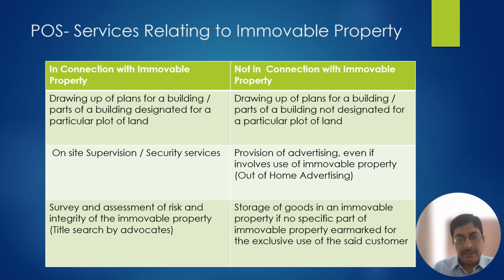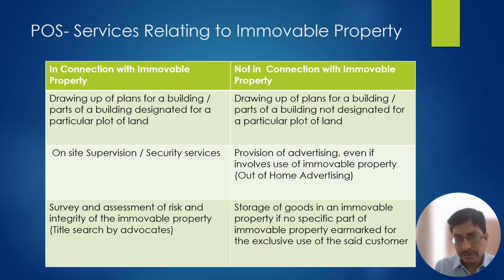Now let's take another example. Let's take an example that there is a company which is in Karnataka. They want to export the goods.